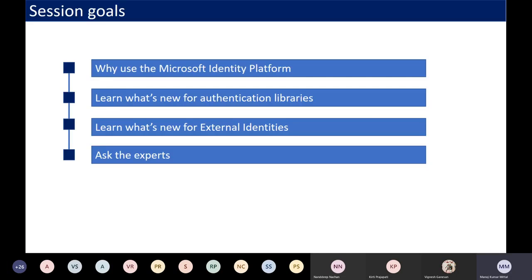So this is the agenda I'm going to talk about quickly: why we use the Microsoft Identity platform, what's new in the authentication library that has been released, and what's new for external identity.